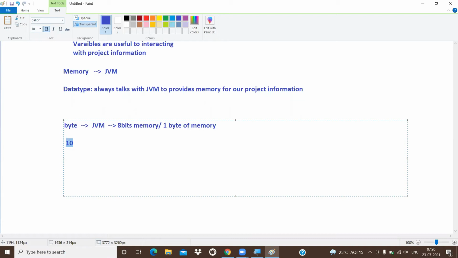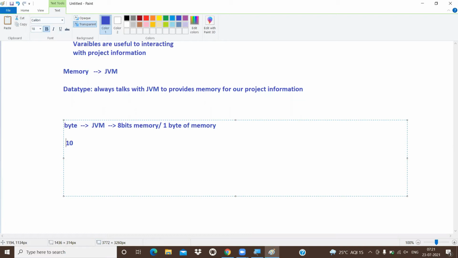Got it or not? To hold the 0 we require some space, and to hold the 1 we require some space. To hold the zeros and ones, the on and off signals, we require some space. That space we technically call a bit. A bit is the smallest memory location to hold one single electronic pulse.